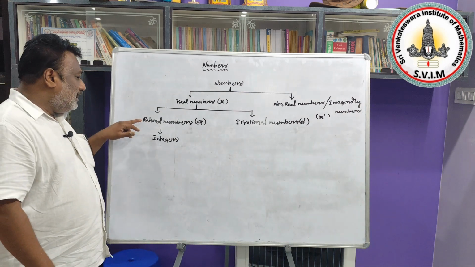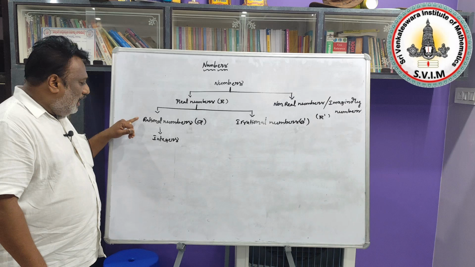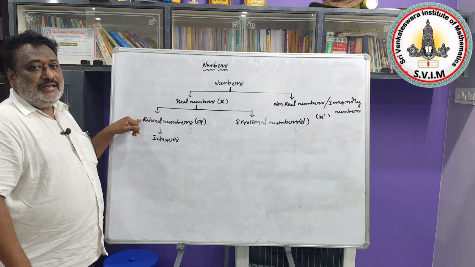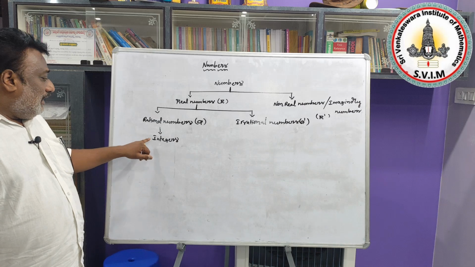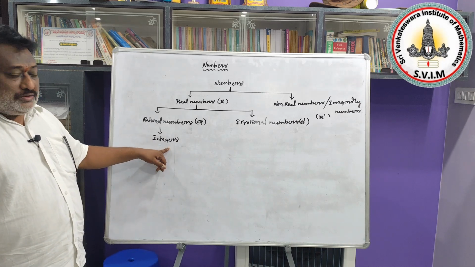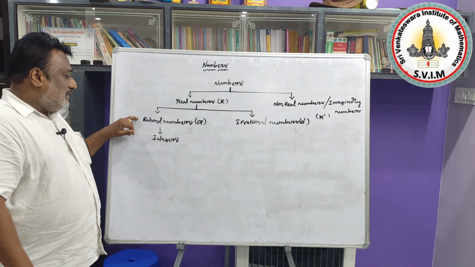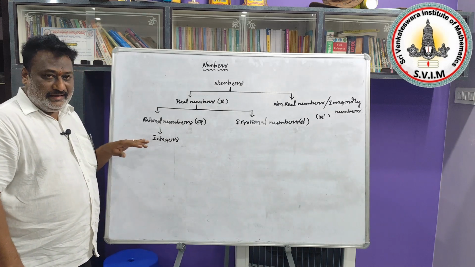But all rational numbers are not integers, because if you take 2 by 3, it is a rational number, but that number is not in the integers. So that's why all integers are rational numbers, but all rational numbers are not integers.